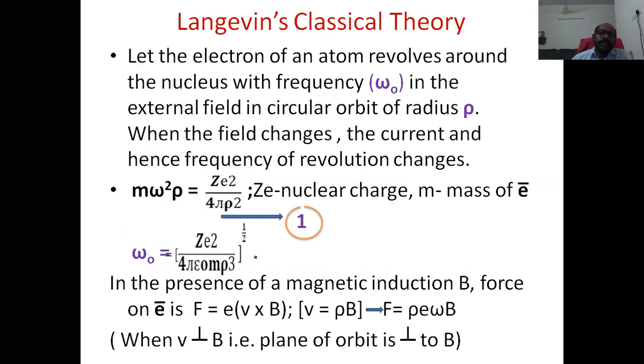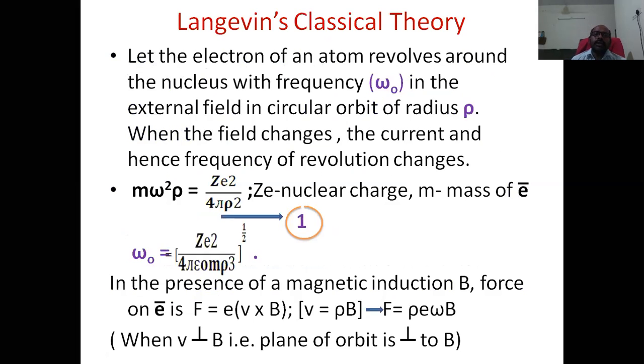Now, Langevin's classical theory. Let the electron of an atom revolve around the nucleus with frequency omega naught in the external field in a circular orbit of radius rho. So here we are talking about the induced magnetic moment whenever the external field is applied.